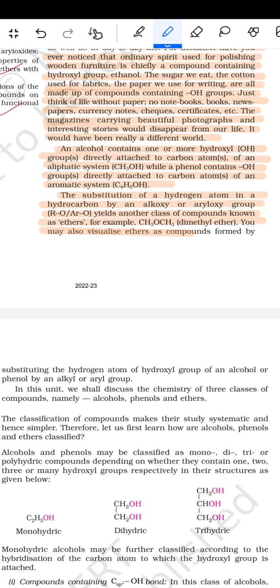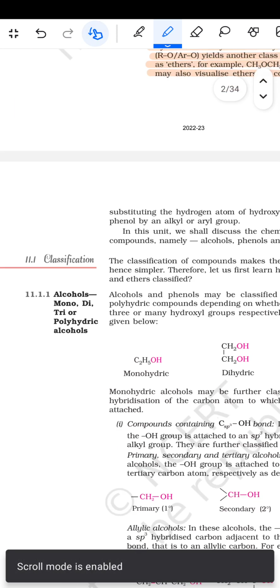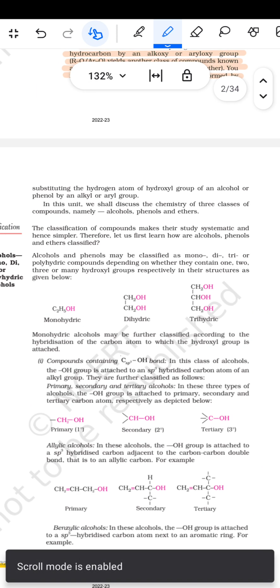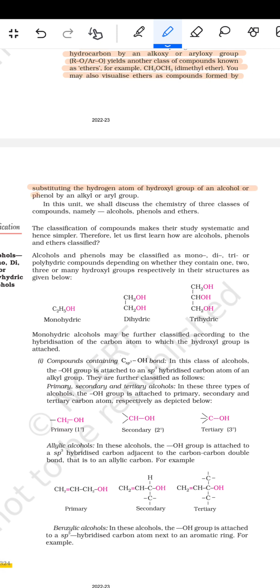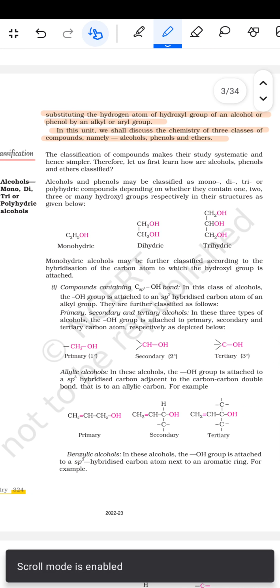You may also visualize ether as a compound formed by substituting the hydrogen atom of the hydroxyl group of an alcohol or phenol by an alkyl or aryl group. In this unit, we will discuss the chemistry of the three classes of compounds, namely alcohols, phenols, and ethers. So, classification.